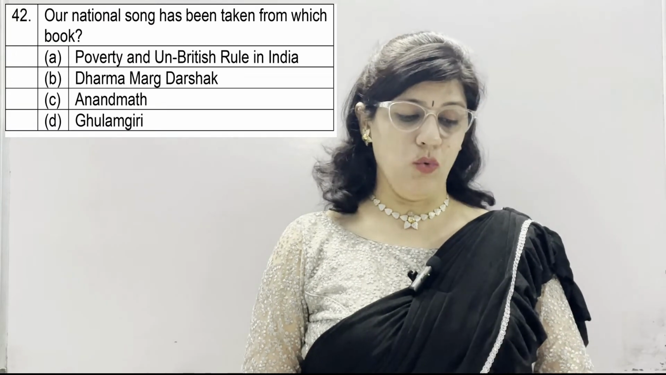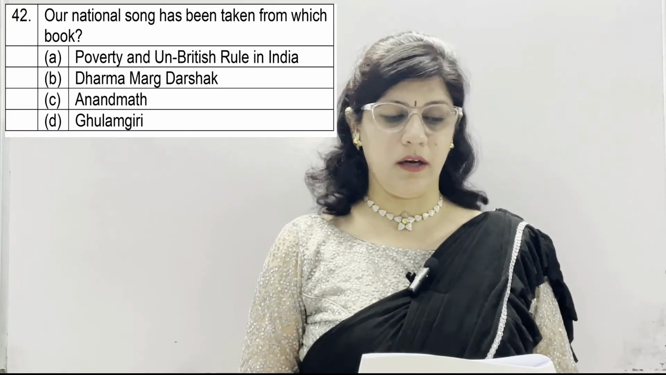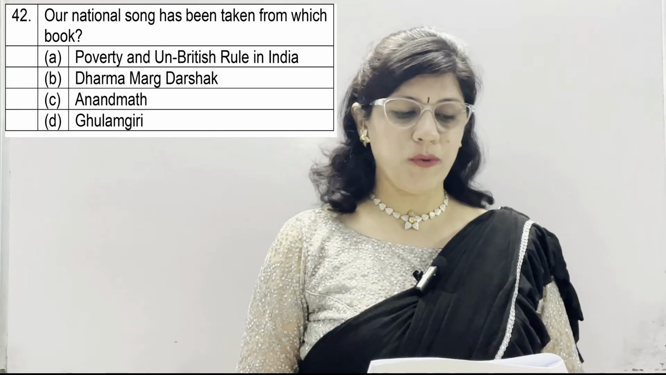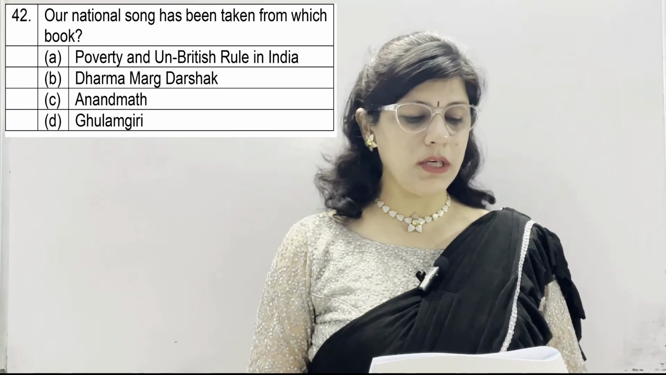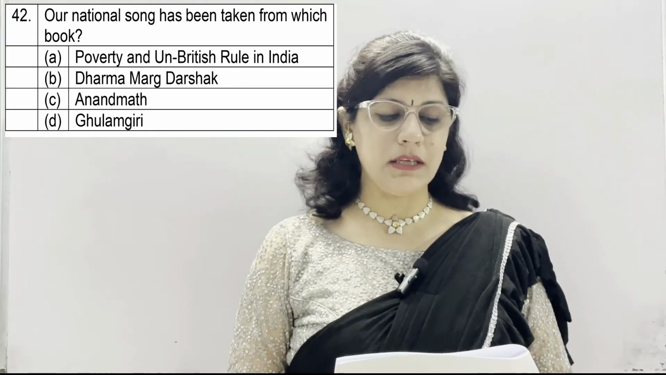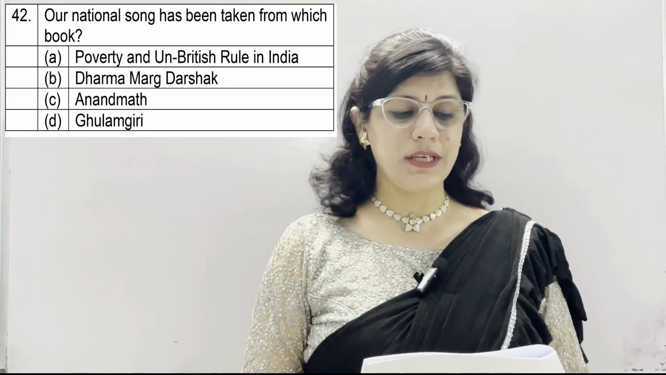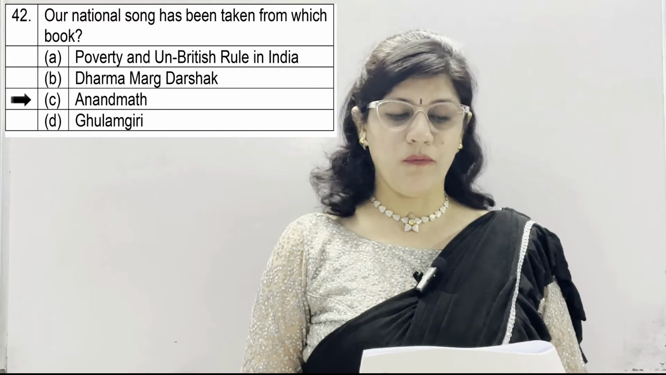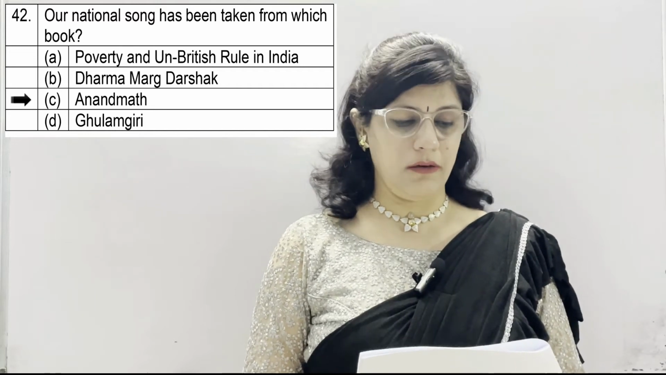Question number 42. Our national song has been taken from which book? Option A. Poverty and Un-British Rule in India. B. Dharmardarshak. C. Anand Mat. And D. Gulamgiri. Correct option is C. Anand Mat, from which our national song has been taken.